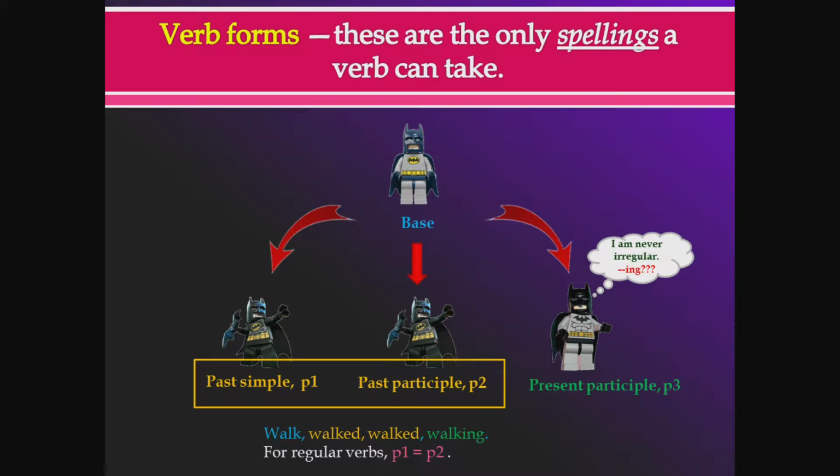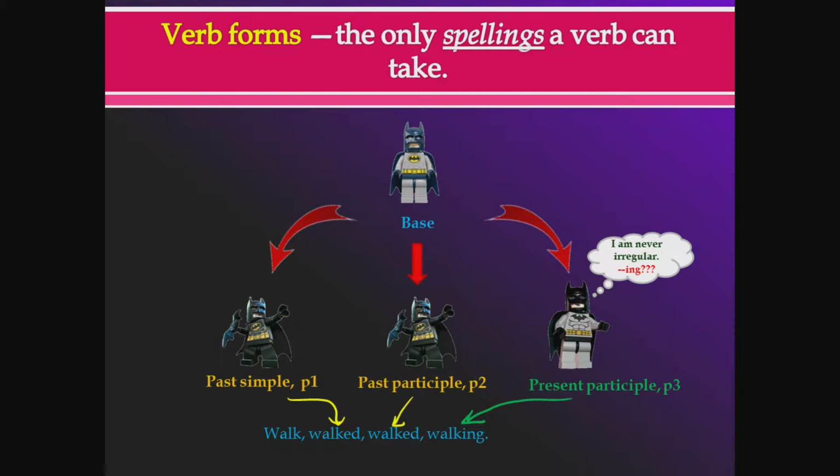You just add ing. So these are the five verb forms, and you can see there are four displayed here because the fifth one is easy. It's like the base form with an s on it. Okay, so the first two forms are the base and the base with an s, which is called the s form. Then past simple, past participle, and present participle.